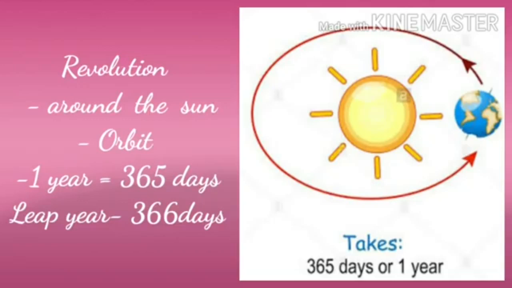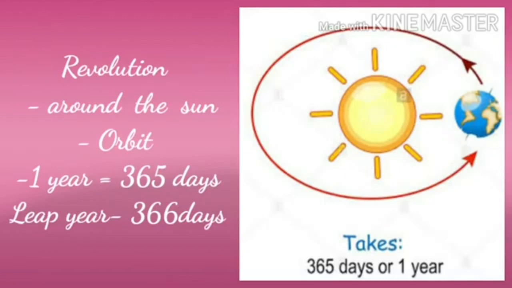Children, the earth takes 365 days and 6 hours to complete one revolution, isn't it? But the calendar shows only 365 days in a year. So, what do we do with the quarter day? See, after some years these quarter days add up to a day. It is added to that particular year in the month of February. Thus, February gets 29 days in that year. Children, this year is known as the leap year.